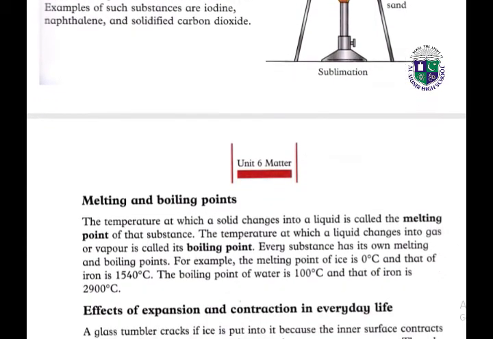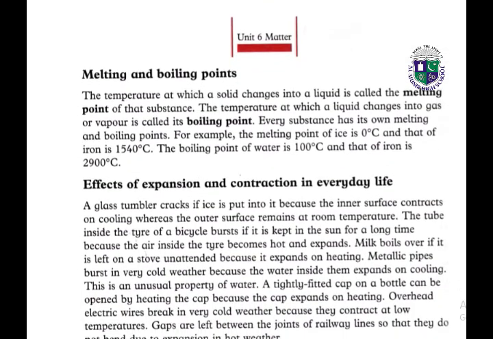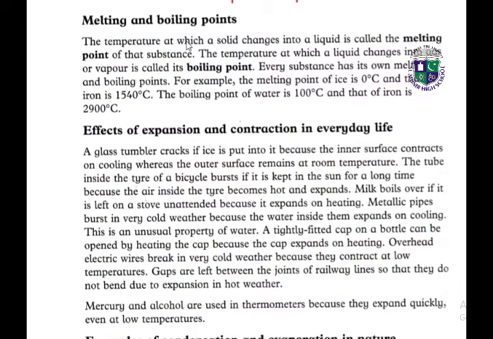Melting and boiling points. Yes, we have just discussed the melting and boiling points. The temperature at which a solid changes into liquid is called the melting point of the substance. The temperature at which a liquid changes into gas or vapor is called the boiling point. So it is very simple. Every substance has its own melting and boiling point. For example, the melting point of ice is 0 degrees centigrade and iron is 1540 degrees centigrade. The boiling point of water is 100 degrees centigrade and iron boils at 2900 degrees centigrade.